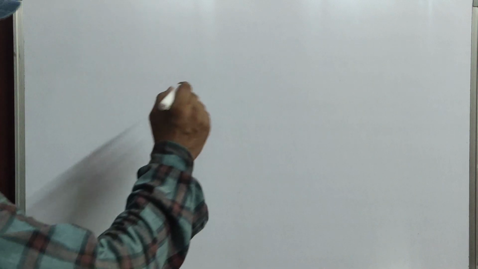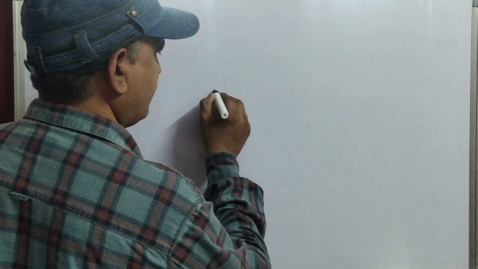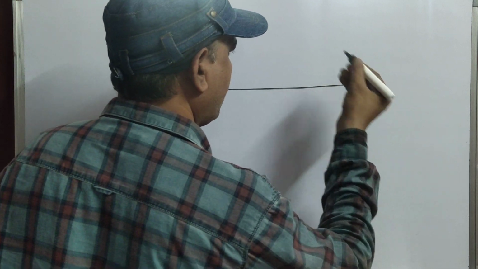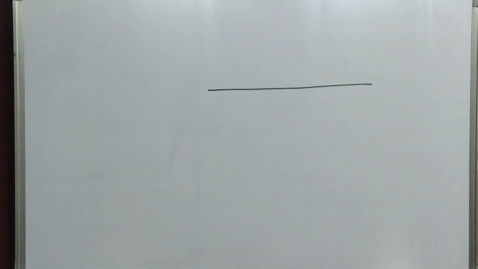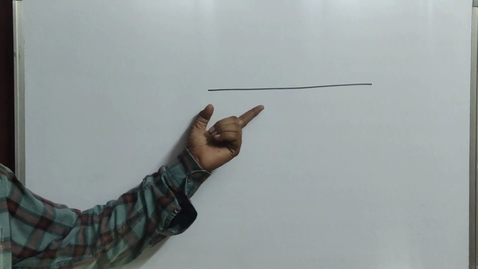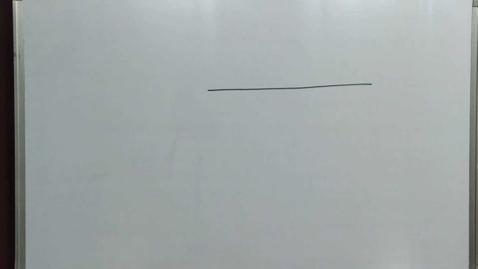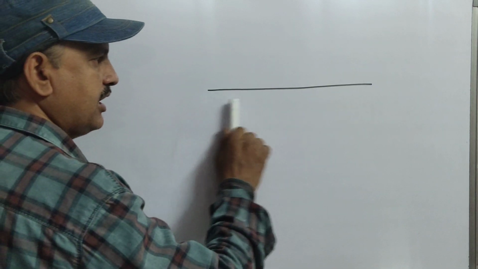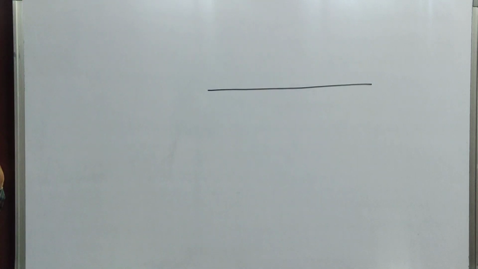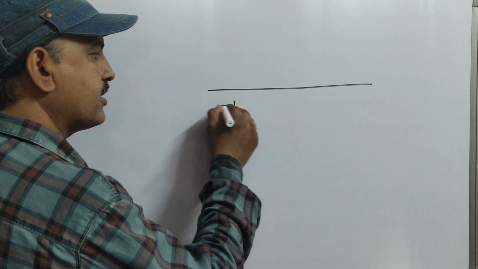Now in this plane, I am drawing one line here. Can you tell me what this line is called? Is it a horizontal or vertical line? It is a sleeping line. That is called a horizontal line.